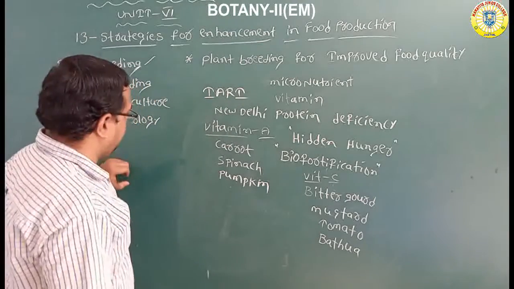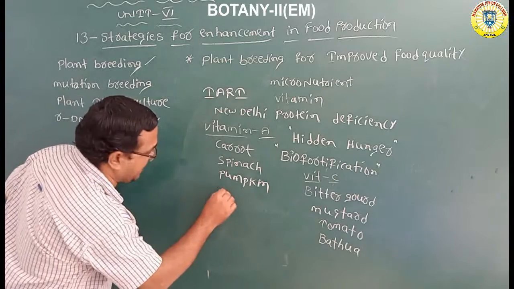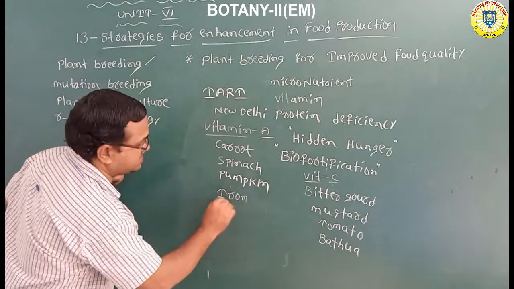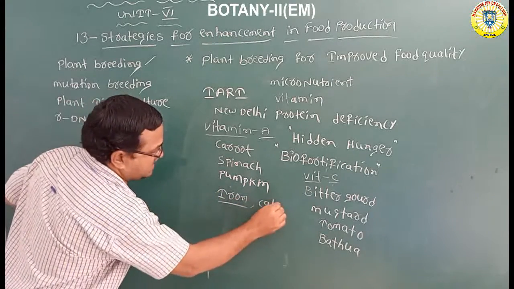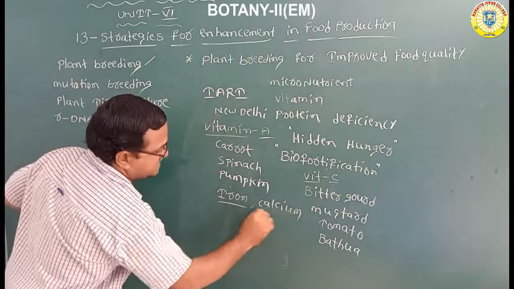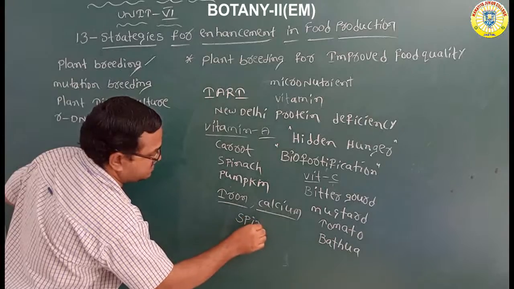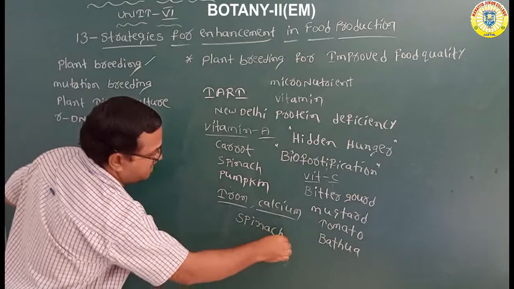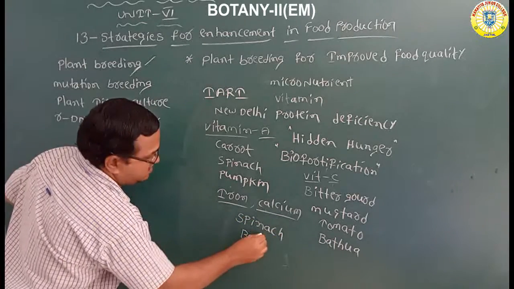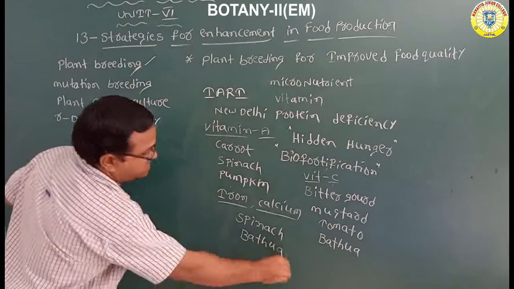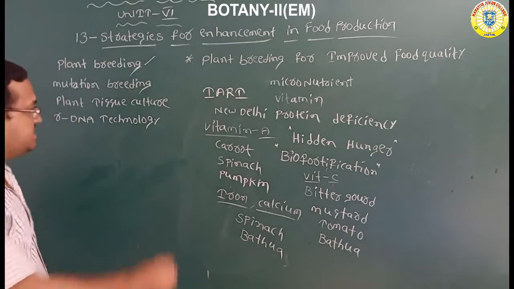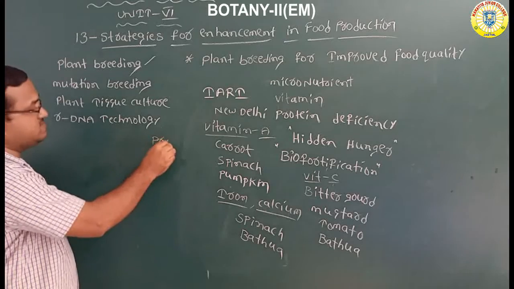But what are the food items that contain iron and calcium? Especially spinach and bathua contain iron and calcium. And what food items contain proteins? Especially beans and peas, garden peas, sweet peas. Beans and peas contain proteins. To recap: iron and calcium, spinach and bathua.